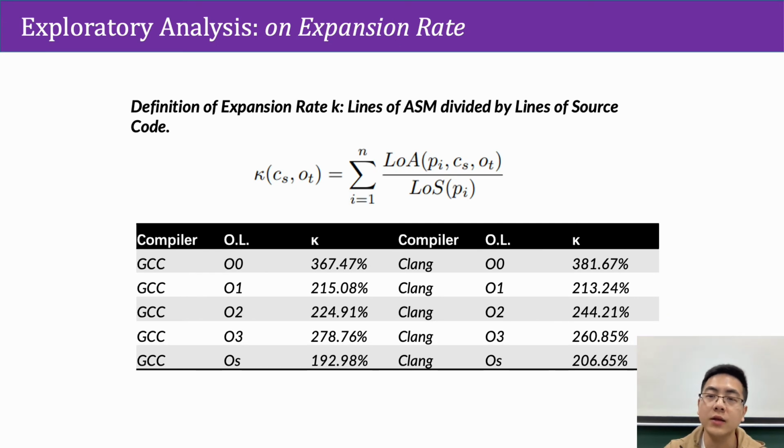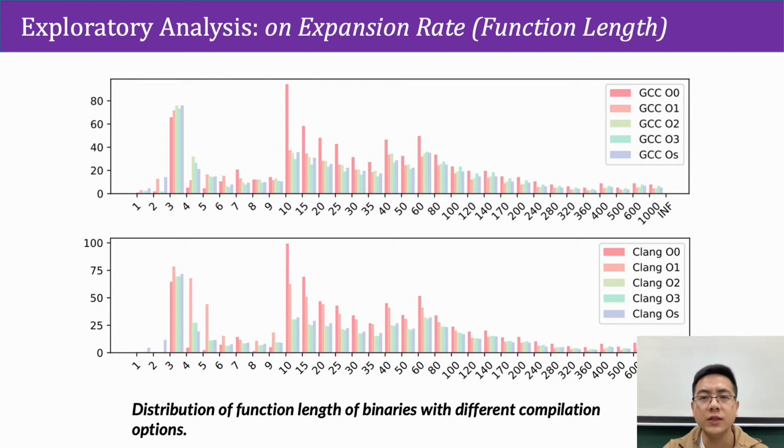We also conduct an empirical study on how the binaries expand after being compiled with different compilation options. The expansion rate mentioned here denotes lines of assembly code divided by lines of source code. Due to the different optimization options, the lower levels have larger expansion rates, which also provides a profile for the compilation option's provenance. To dive into the expansion rate, we conduct analysis and statistics on average function length in a more fine-grained way. It has a similar trend to the expansion rate, and also provides one more feature for us to infer the compilation provenance.